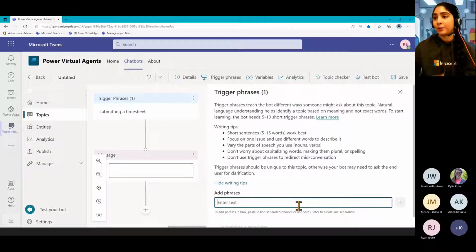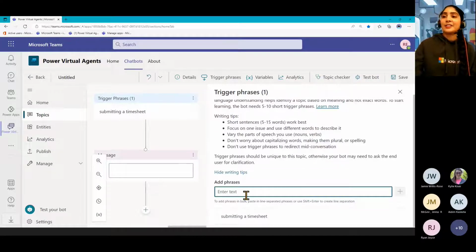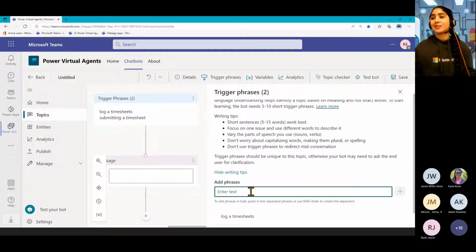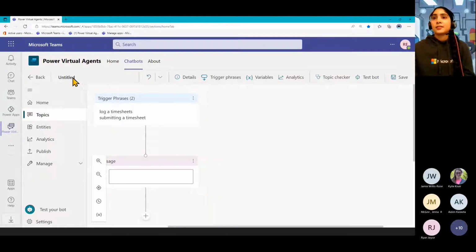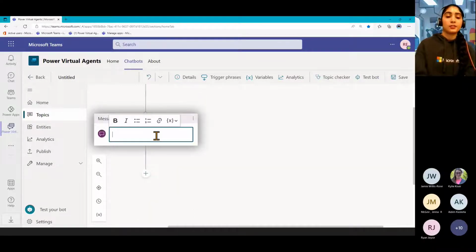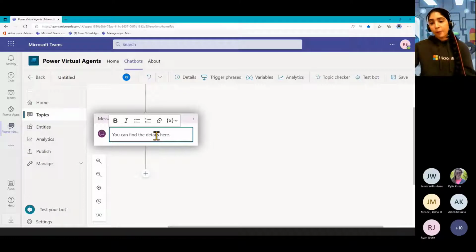I won't type them all out, by the way, because there's nothing more boring than watching someone type. But you get the idea here. So timesheet, log a timesheet, and the different words people would say here. So then once we've done that, we can go ahead and type in our message. You can find the details here. Of course, I won't build this full out one right now. It's going to be quite boring to watch me type the whole thing.